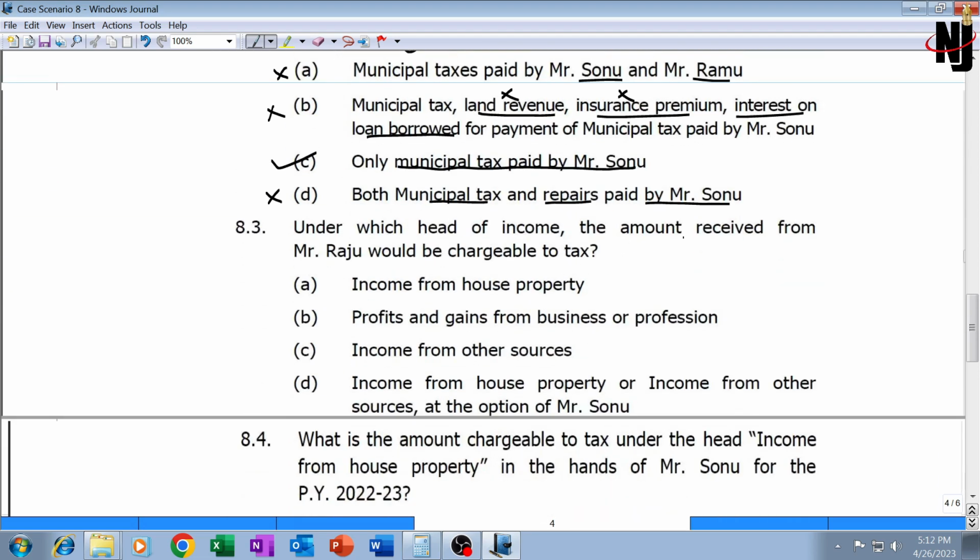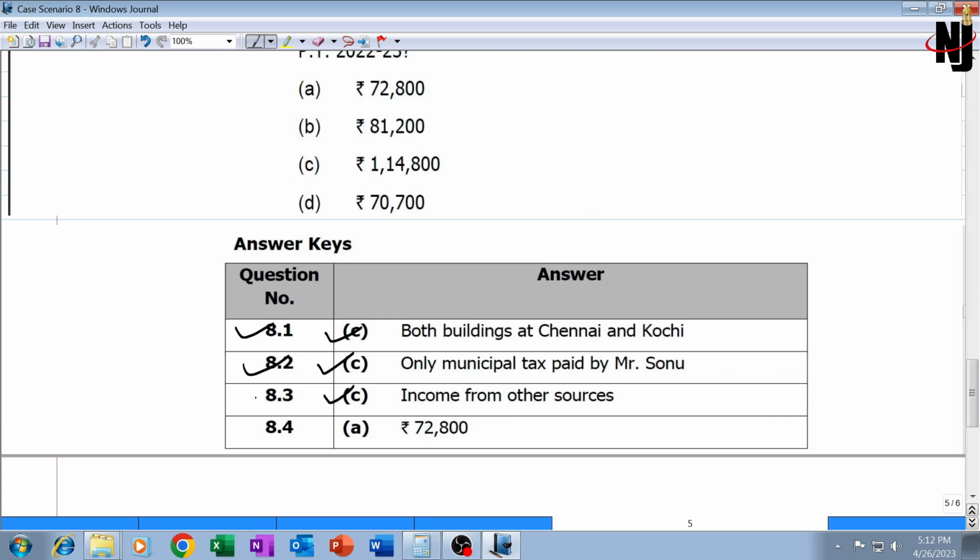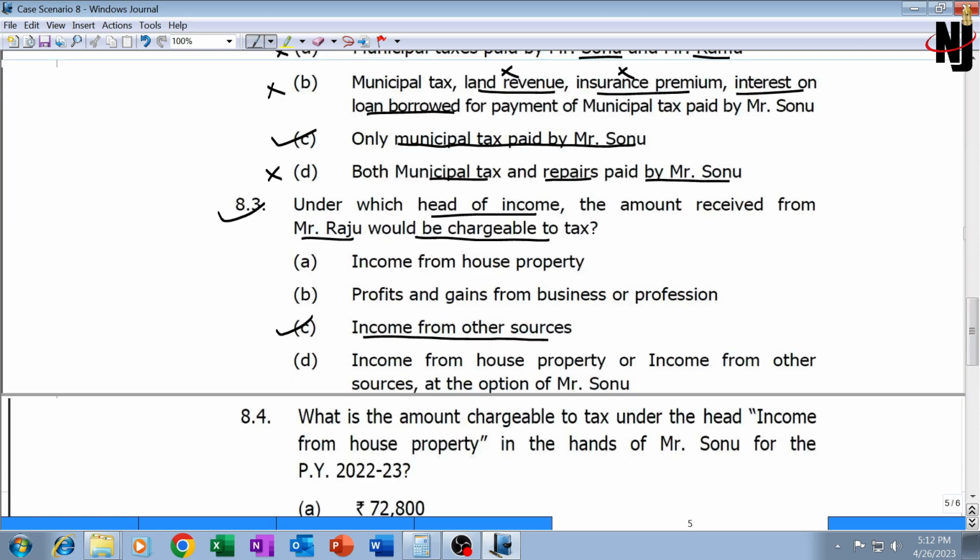Under which head of income would the amount received from Raju, the film director, be chargeable to tax? So this would be taxable under IFOS. We have already checked this out. So the answer is C. This is also an easy question. Our answer is correct. Institute's answer is also C.